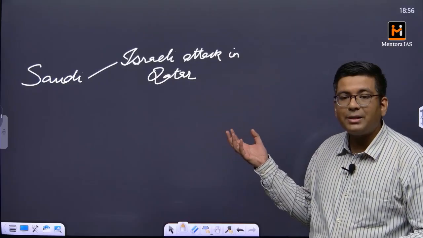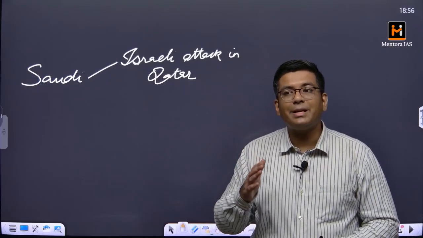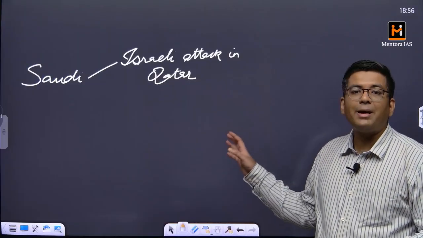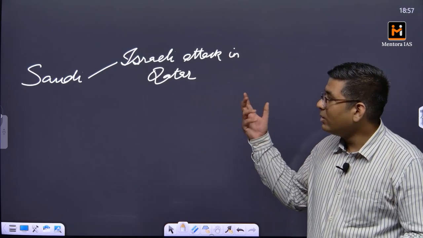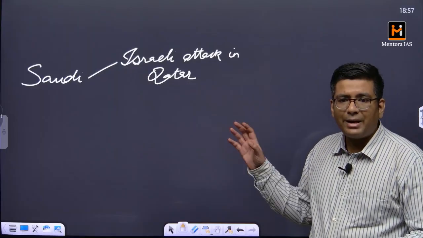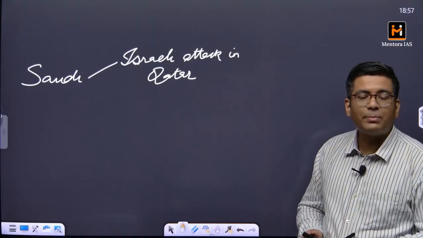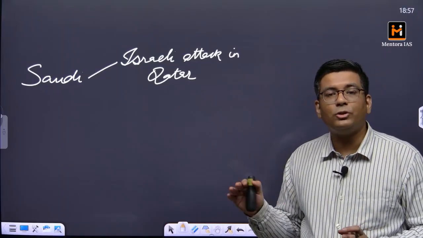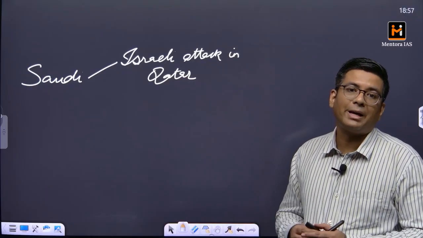So in order to secure a ceasefire between Israel and Hamas, even the USA is trying to work out a deal between the two, and that is why Hamas sent a delegation of negotiators to Qatar. Israel targeted that particular delegation, and in this attack one of the Qatari security personnel was also killed. So this is a blatant violation of the sovereignty of Qatar, and at the same time Qatar is also a very important ally of the USA.